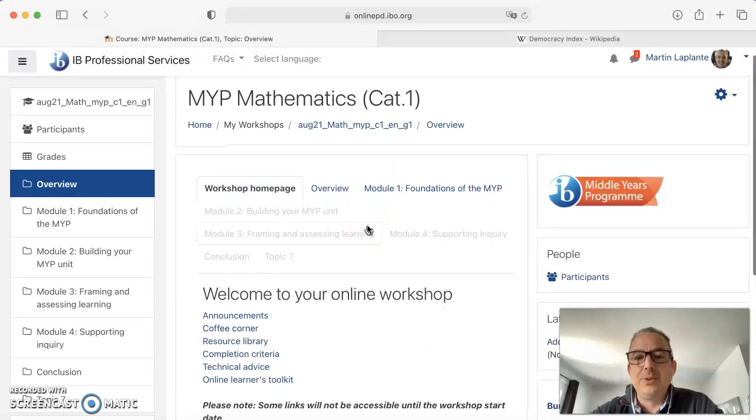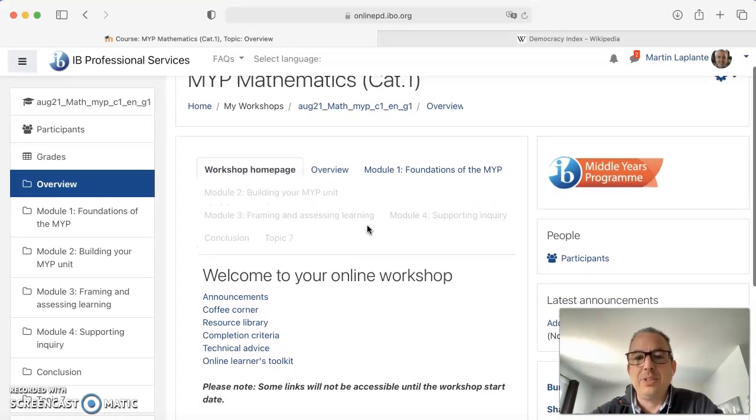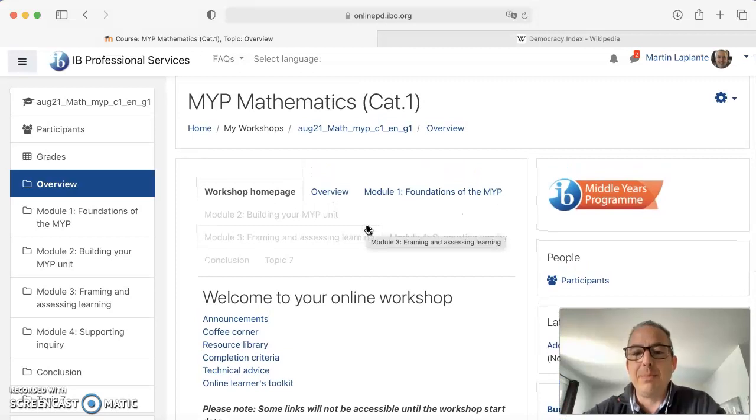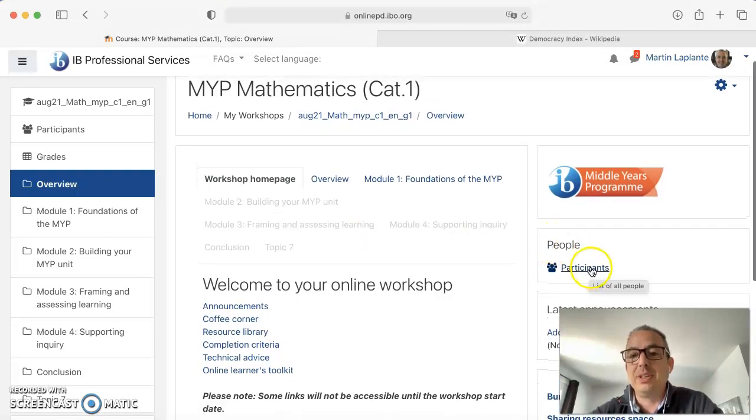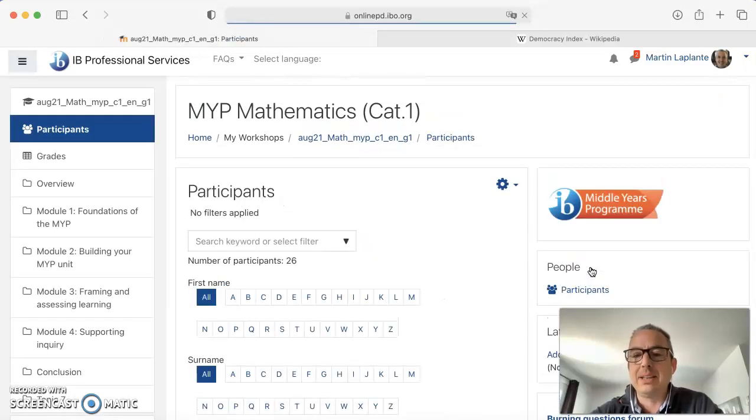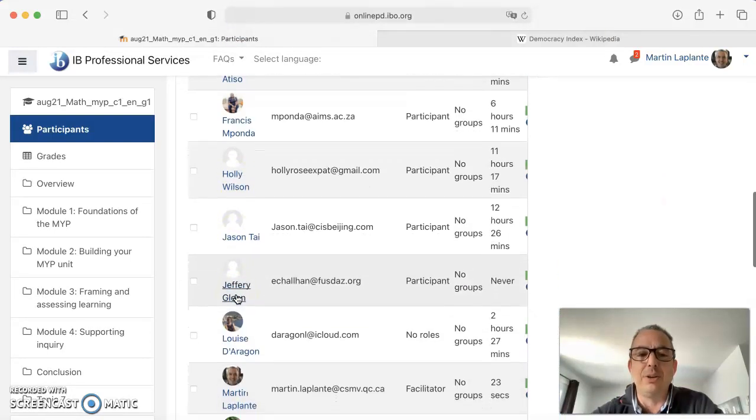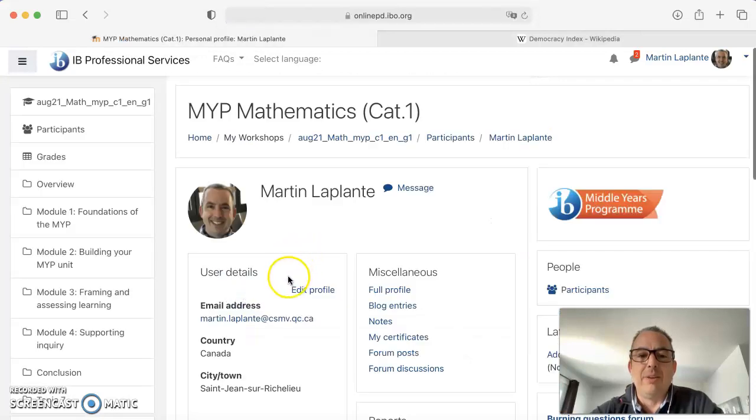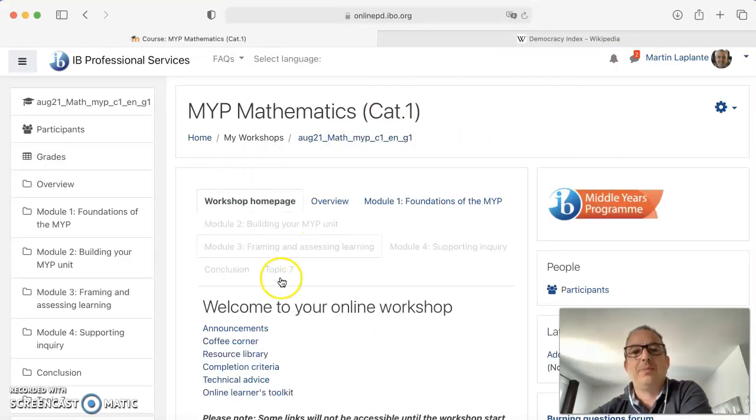So let's see first how you can communicate with me. Of course, you can send me an email. I'm going to send you my email address, but you can also access the participants, and if you click on my name, you have my email address, and also you can send me a message here which goes to me. This is a messaging tool, so that is something which can be done. Going back here to the workshop homepage.